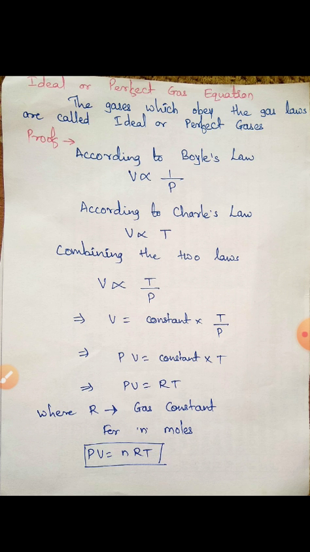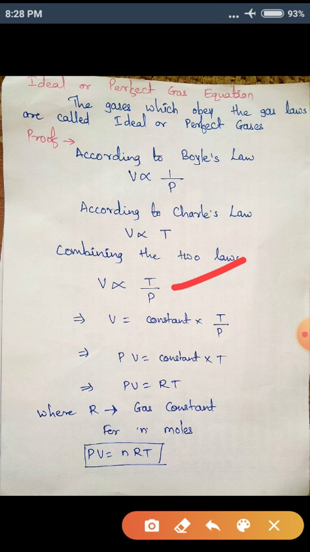So what is the proof? We have to find the ideal or perfect gas equation. According to Boyle's law, what is the condition? Volume is inversely proportional to pressure. According to Charles' law, volume is directly proportional to absolute temperature. So when we combine the two laws, volume is proportional to absolute temperature and volume is proportional to 1 by P. So we can combine that and write V is proportional to T divided by P.